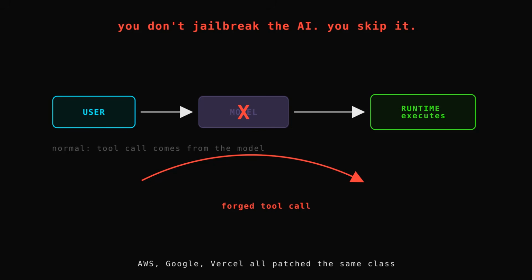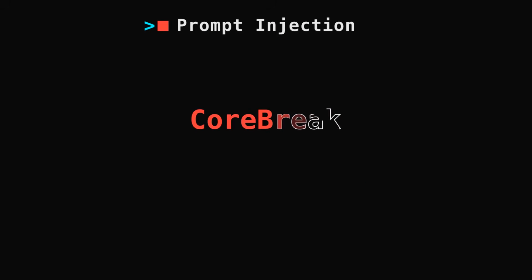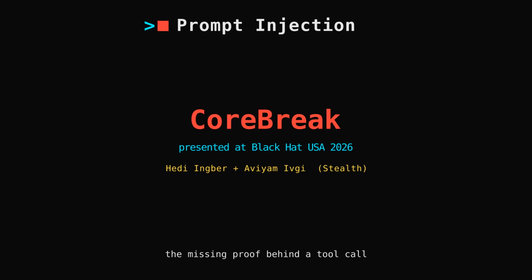No jailbreak. No clever prompt to persuade the AI. You don't break the model's rules. You just skip the model entirely. And AWS, Google, and Vercel all shipped patches for the same class of flaw. The researchers Hedi Ingber and Aviyam Ivgi presented this at Black Hat USA 2026 and named the pattern CoreBreak. And the name points at the real issue. It's a break in the core assumption of how agents work.